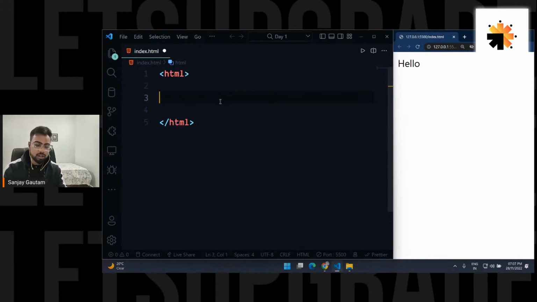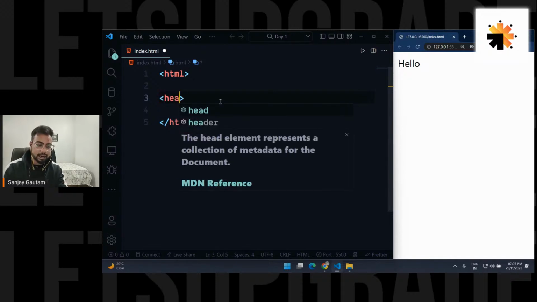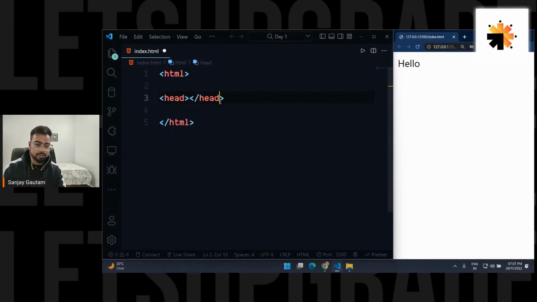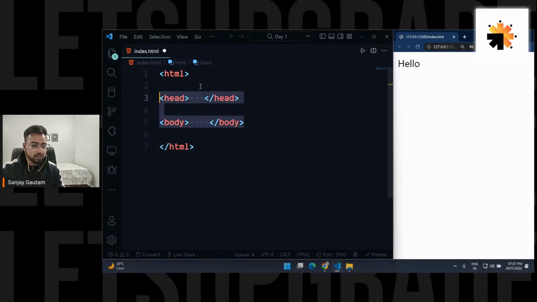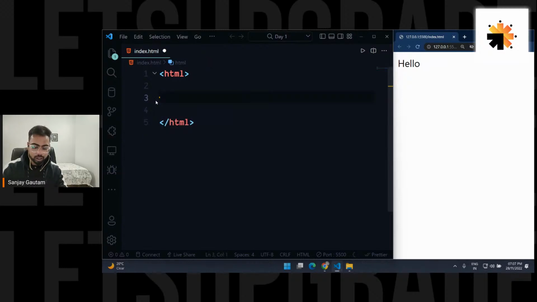But today, let me tell you about one more tag called head. Just type this head tag, and inside this head tag, you can write some stuff. And then we have something called the body tag. Inside this body, you can also write some stuff. Now let's understand what this head and body are and why we use them. One thing you can see, I'm using a tag inside of another tag. So you can have data, or you can use another HTML tag inside of another tag. Okay, let me just remove it for now.